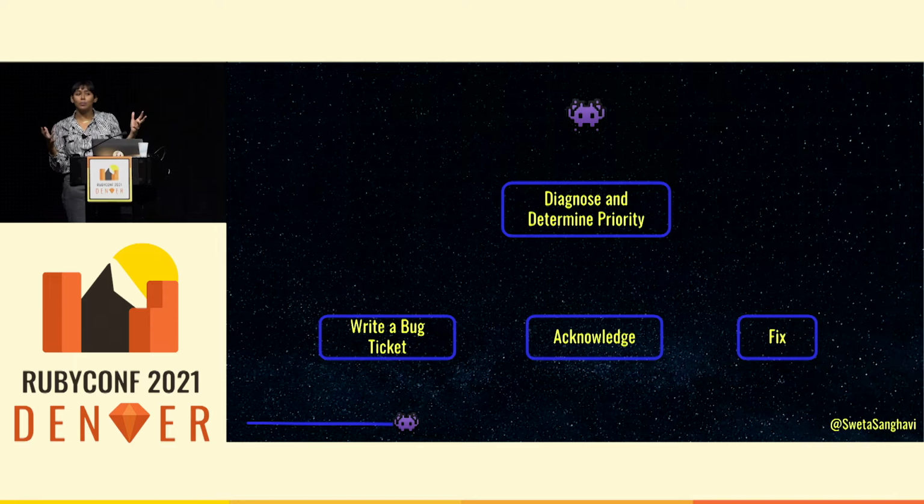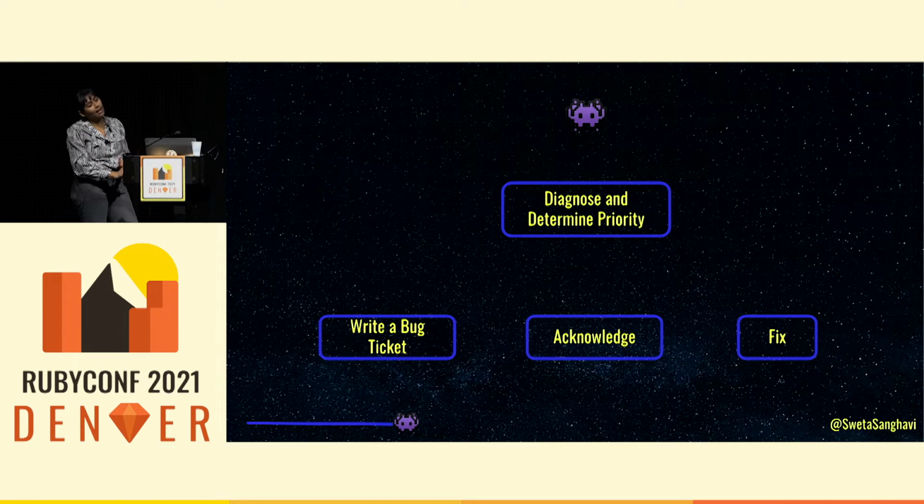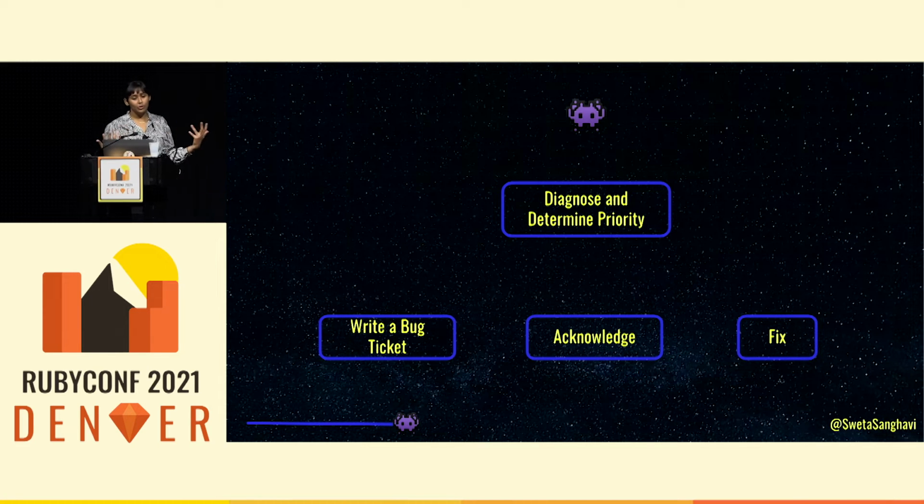Or I'm going to acknowledge it. We came up with the idea of acknowledgement, but it's pretty similar to resolve. The idea being, I've looked at it. This is not something we need to really do anything about. Acknowledge and move on. I do want to know the next time it happens. Or this is something that's worth fixing, and it's worth fixing now. I'm going to make a bug ticket, and I'm going to work on it now for really high priority exceptions.